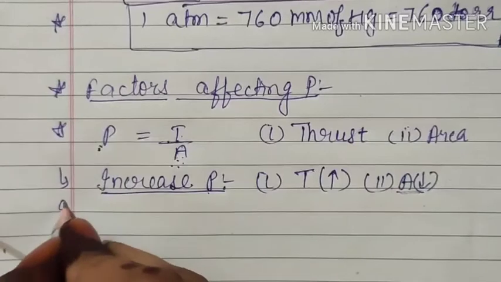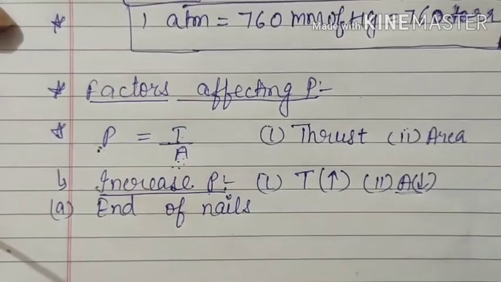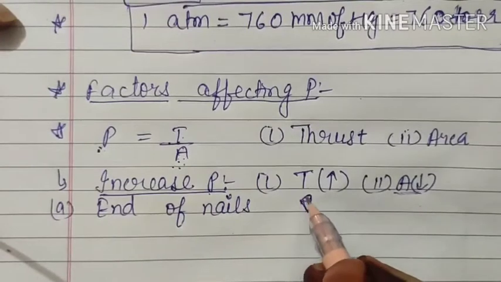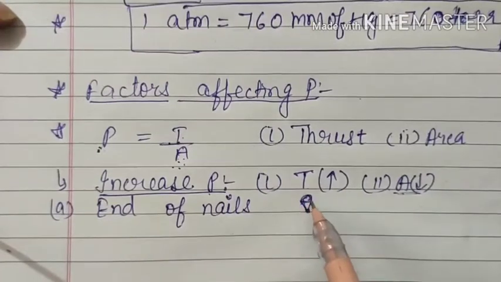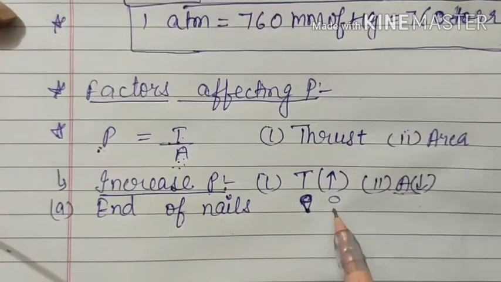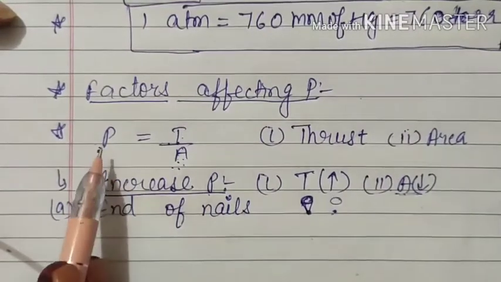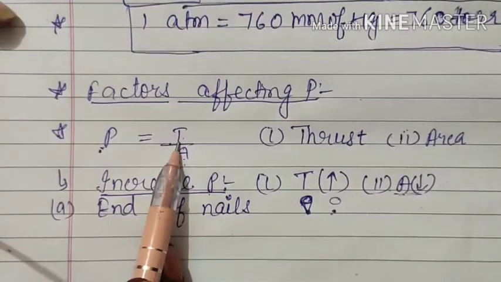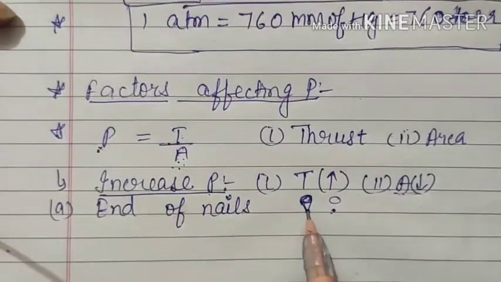The first example given is the end of iron nails. Generally we know that one end of the iron nail is pointed, this pointed end. Why? So that the area is less. You see here the upper portion of the iron nail has this much area, whereas this one end of the nail has only this much area. So here the area is very less. So if the area is less, then the pressure will be more. That means even if you apply a small amount of force or thrust, you can get maximum pressure because you have decreased the area.